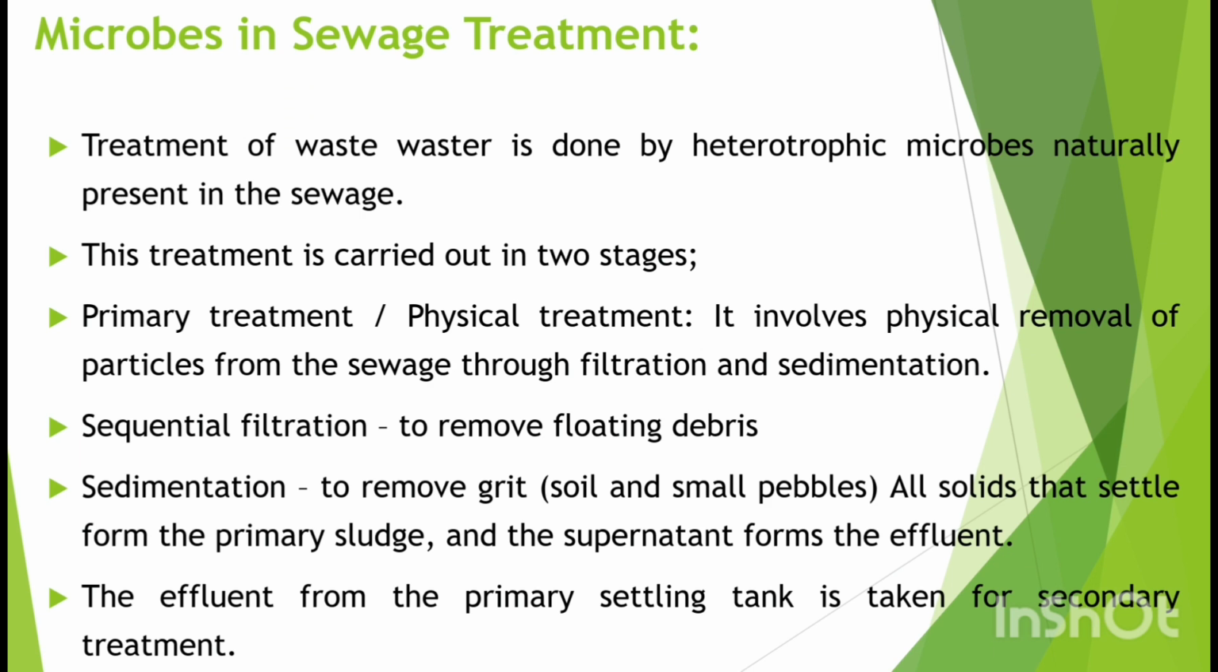At first, the filtration removes the floating debris or floating pollutants, and sedimentation removes the grit or soil and small pebbles. All solids settle and form primary sludge, and the supernatant forms the effluent. The effluent from the primary settling tank is taken for secondary treatment.